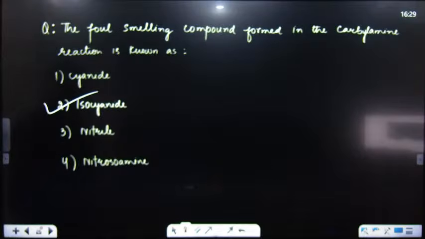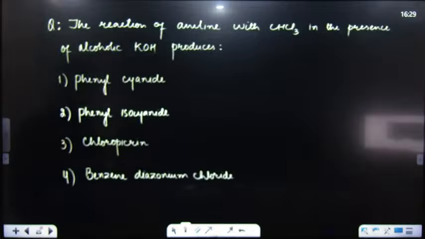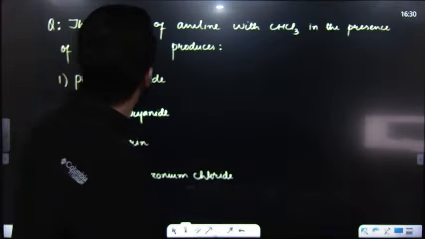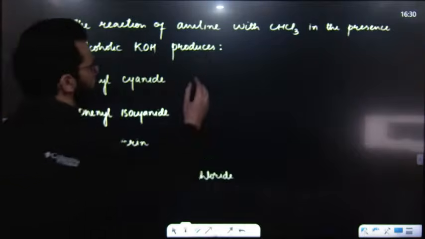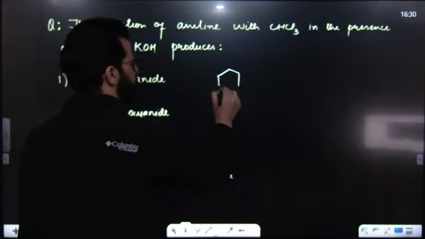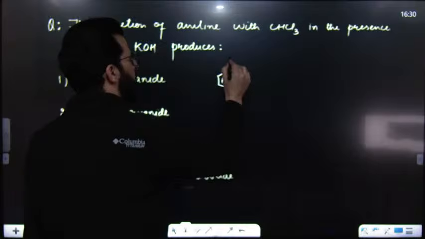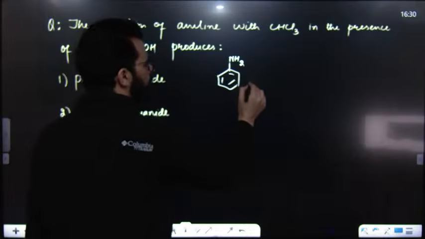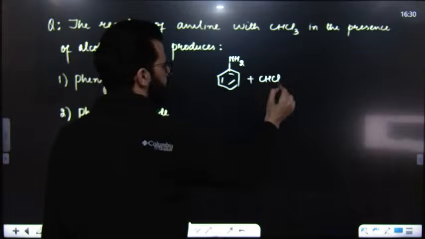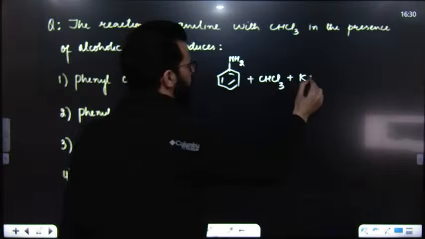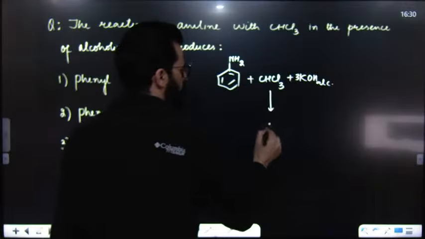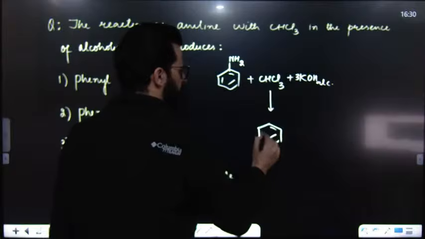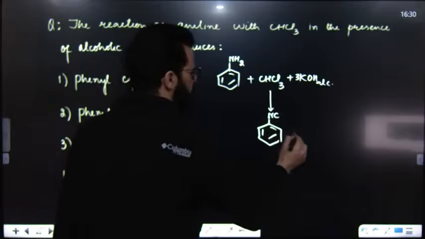Very, very easy. After that, my dear students, the reaction of aniline with chloroform in presence of alcoholic potassium hydroxide produces. Have a look. Aniline is this one. On treatment with chloroform and alcoholic potassium hydroxide, it results in the formation of this product.